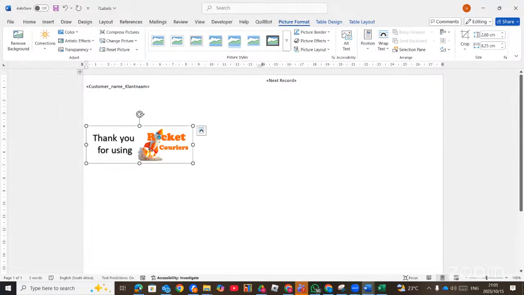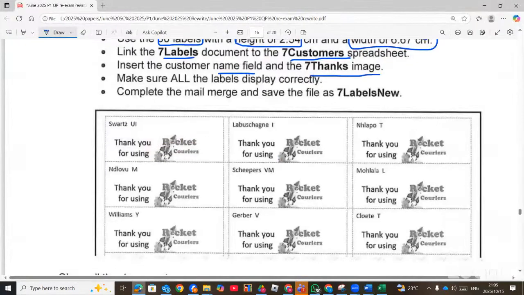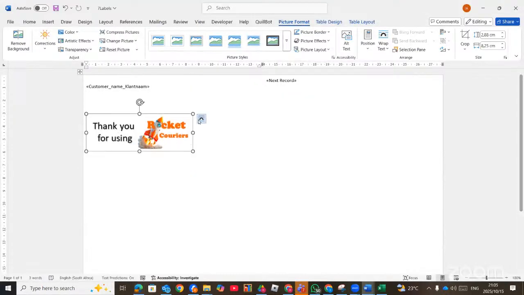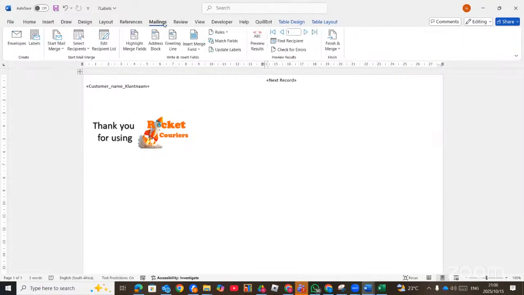Let's check where the picture is. I think it's on the right-hand side of where the name is. Or it should even be below. Right. Now, when you are done with this, still under the mailings, you go there and then you choose. You must save it first. When you are done, you must click on save, then go to finish and merge, edit recipient list, and then